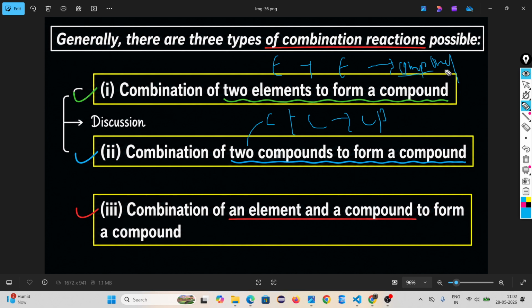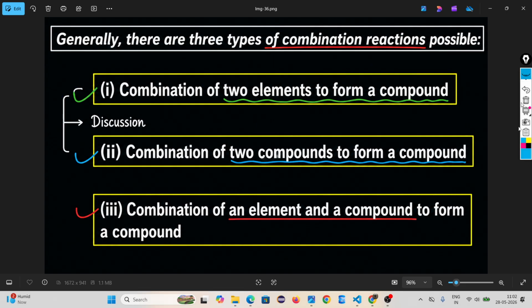In a combination reaction, don't worry how many reactants there are. The reactants may be compounds or elements, but the product should always be one compound. Then the third one is a combination of an element and a compound to form a compound. This one is not in your syllabus. So, element plus element to form a compound, compound plus compound to form a compound.